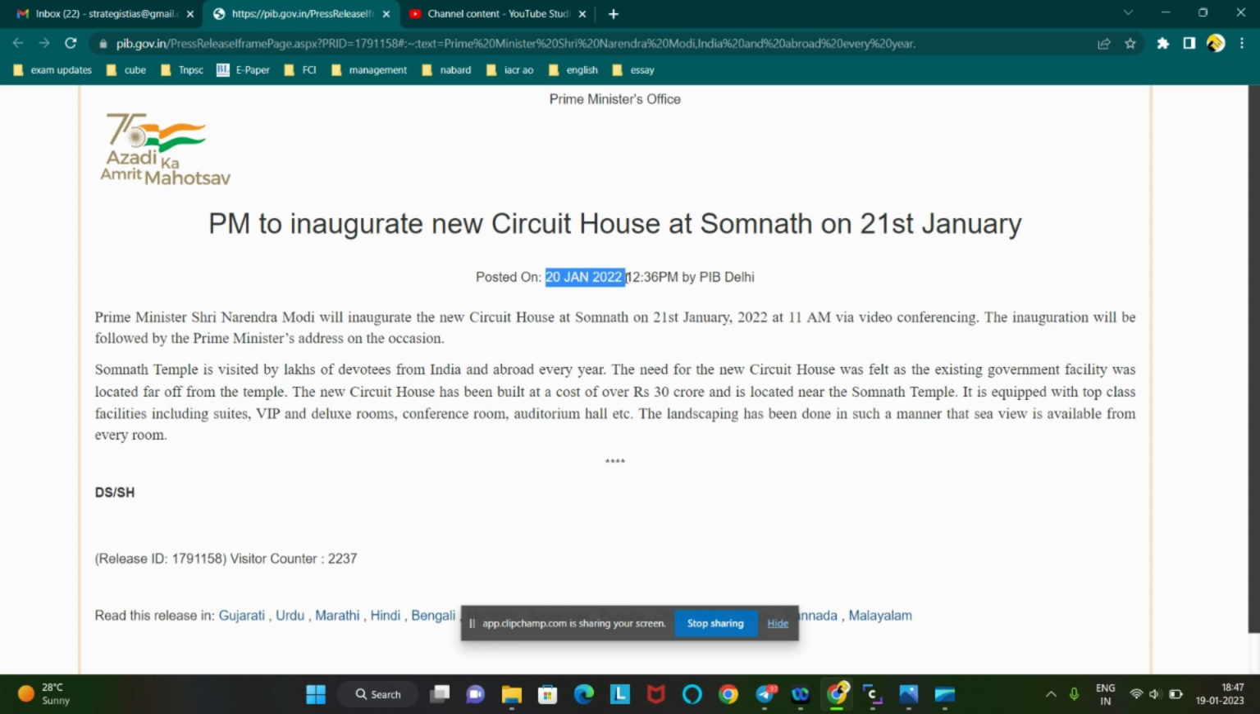This news is from 20th Jan 2022, exactly one year before today. And the news is about the PM to inaugurate a new circuit house at Somnath on 21st January. So we can see there is the name of a temple coming in this news.